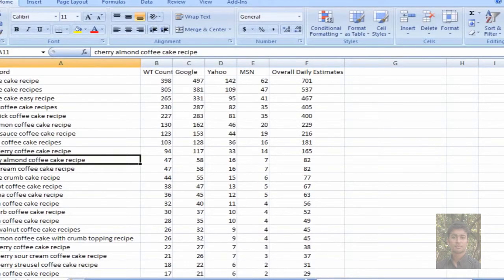Okay, so that's what we're going to do, and in the next tutorial we're going to actually come in and we're going to have a look into domain names and why getting a good domain name is so